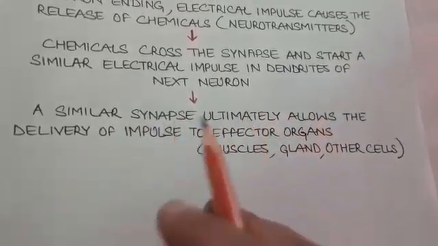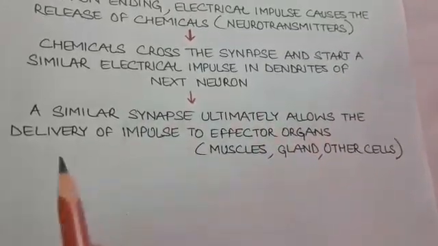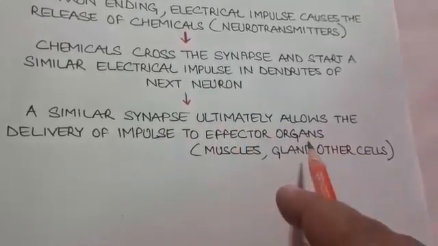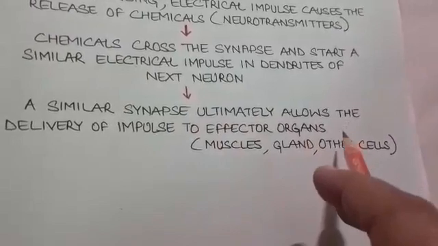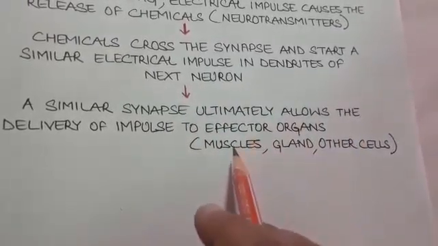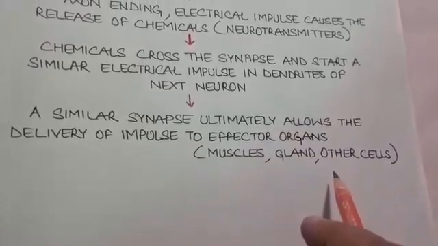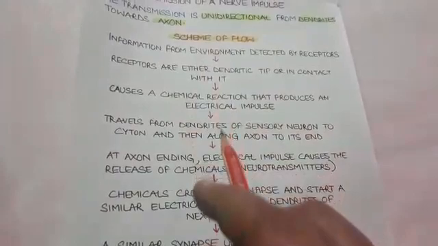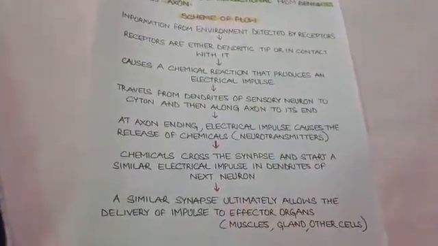Ultimately, this electrical impulse allows the delivery of the impulse to effector organs where the response has to be generated, may it be muscles or glands or other cells. So students, this is the scheme of flow of electrical impulse through a neuron.